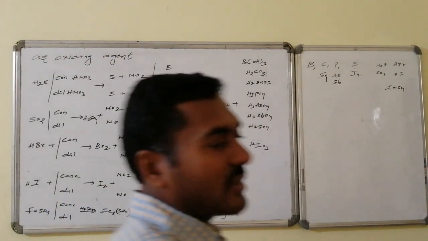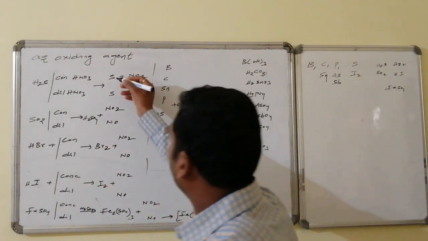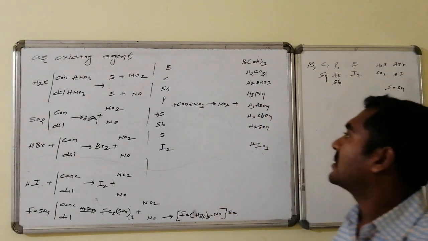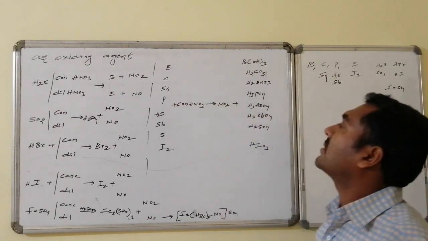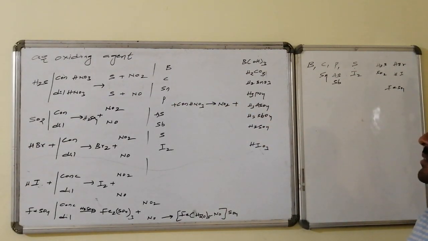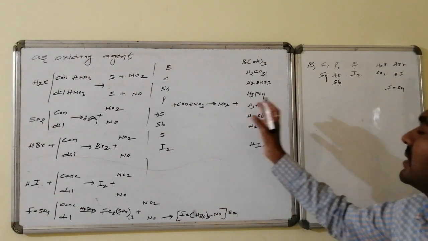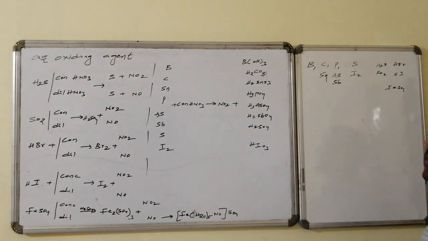Under concentrated HNO3 conditions, the reaction may stop over here if the acid is less in quantity. If it is in excess, once again the product will be different. Suppose the compounds like boron, carbon, tin, phosphorus, arsenic, antimony, sulfur and iodine are allowed to react with concentrated nitric acid. It results in nitrogen dioxide, followed by oxidation of the element to another compound: boron is converted to boric acid, carbon to carbonic acid, tin to metastannic acid, phosphorus to phosphoric acid, arsenic acid, antimonic acid, similarly sulfuric acid, and iodine is converted to iodic acid, HIO3.